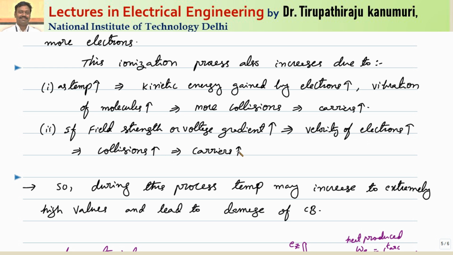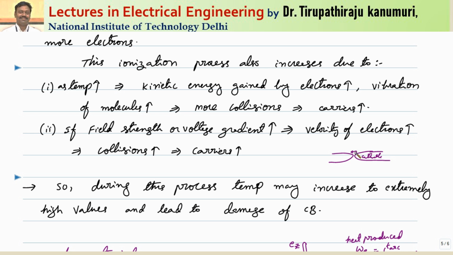So I am just summarizing up to here. First, whenever the contacts are separated, if you are taking two contacts, whenever these two contacts are separated, the electrons are liberated from the cathode. Once the electrons are liberated from the cathode, when they move from the cathode towards the anode, in that process they will dislodge or generate many extra carriers because of collision with the gas in between. And whenever this collision happens, heat is also produced because of that.